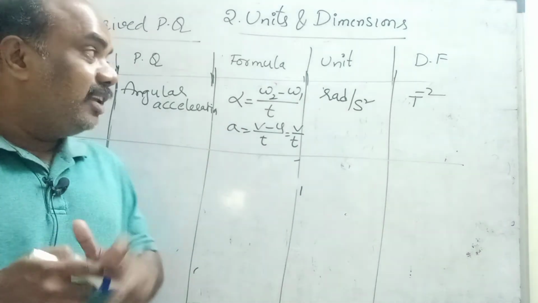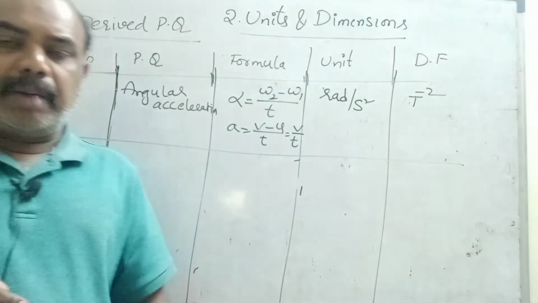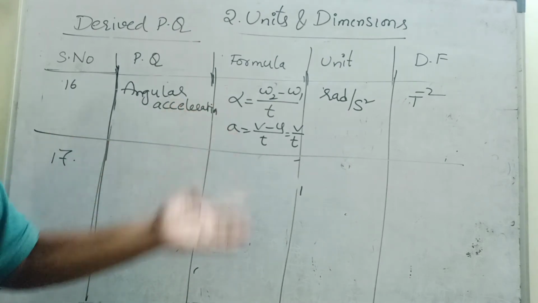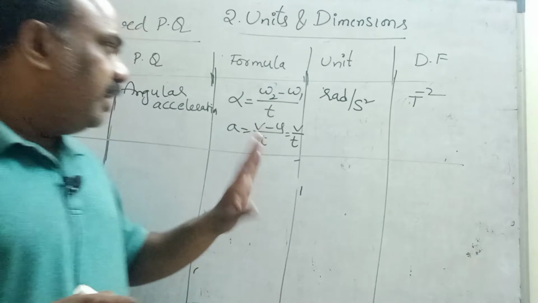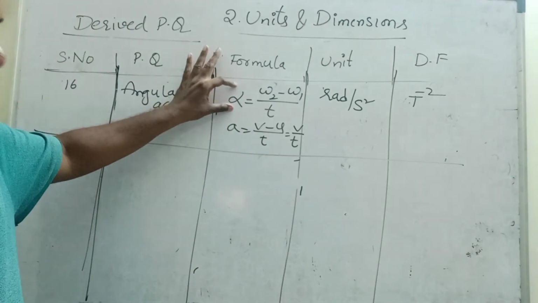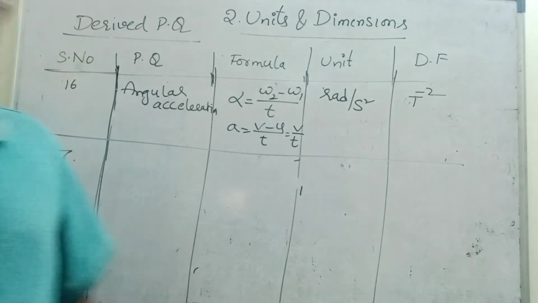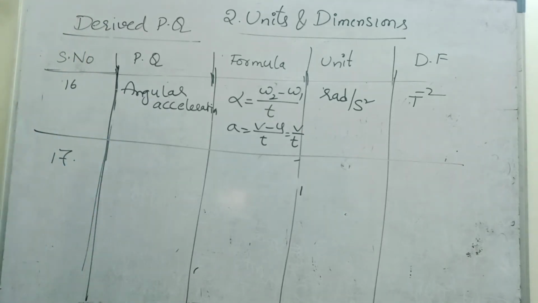In depth we will see this in rotational motion, that is the 4th chapter in physics. In rotational motion we will completely discuss a, alpha, and all. Till here remember, this is linear, and this is circular. In a circular path, acceleration is called angular acceleration. Understand children? Next, note down.